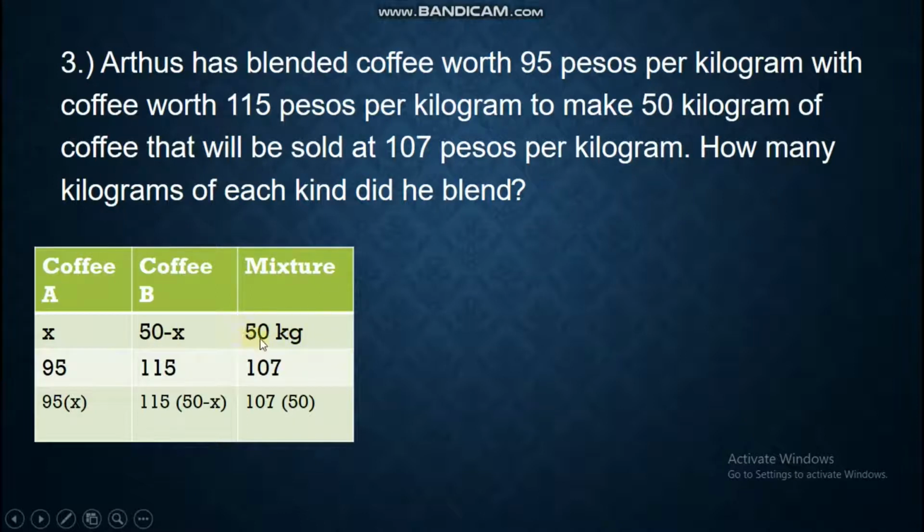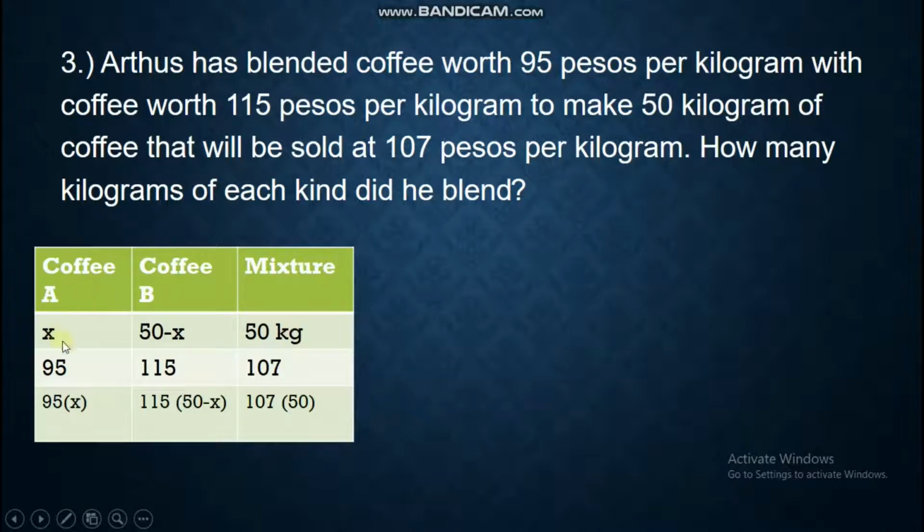Given the total, which is 50, let the variable be X. Thus, the other one should be 50 minus X. So this is how you represent it. Miss, can my X be B? Yes. If this is your X, then coffee A is 50 minus X. So that's how it is represented.